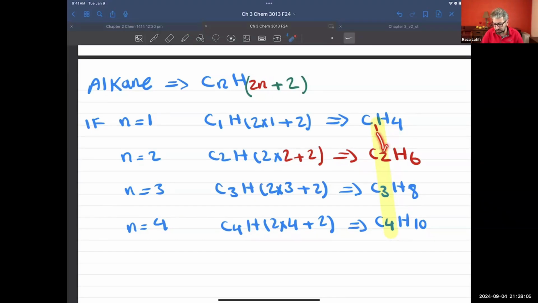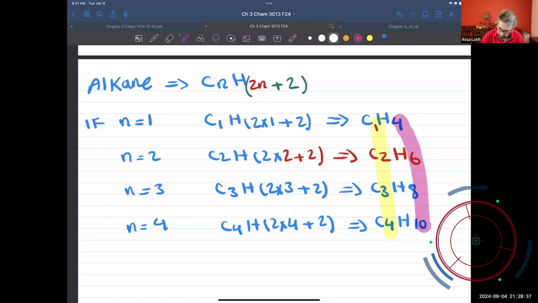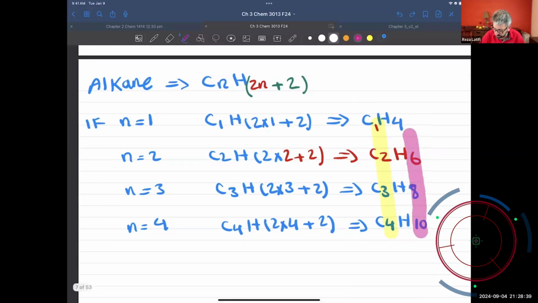Now we increase carbon to 2. What will happen with the number of hydrogens? It will be 4 plus 2. Then I increase this one to 3. What will happen to the hydrogens? It will be 6 plus 2. Again, I increase this by 1 more. It will be 4 carbons, and hydrogen will be 8 plus 2, which is 10. So you will always have 2 more hydrogens attached to the new molecule. Let me highlight it that way.